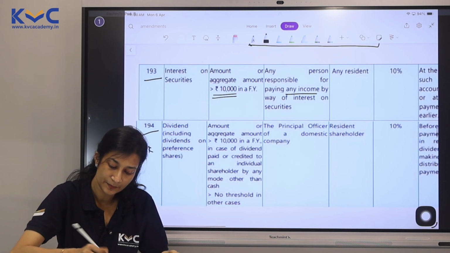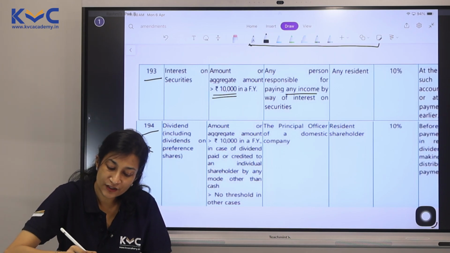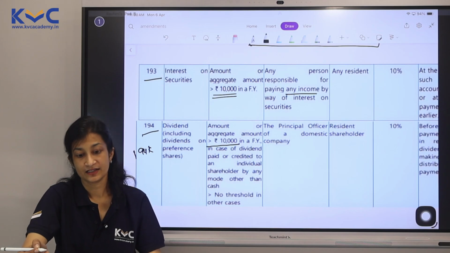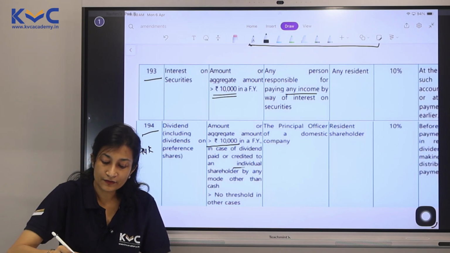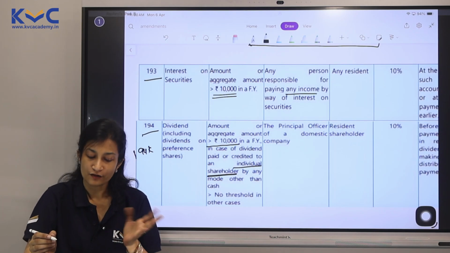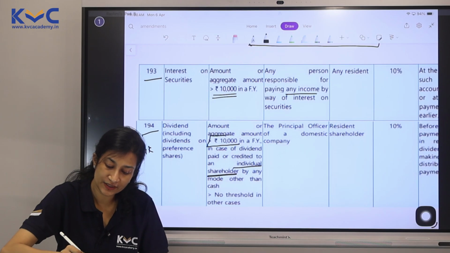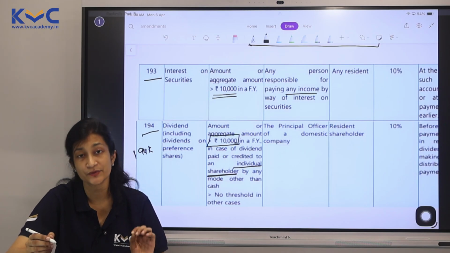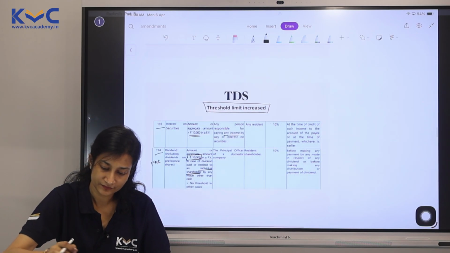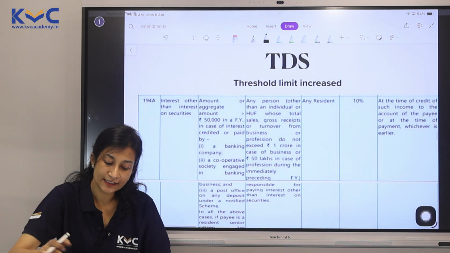It will come later, but please remember so that it is easier. Here the limit is enhanced to 10,000 again. It applies if it is given to an individual shareholder by a mode other than cash. For any other case, of course, no threshold. It is only for individuals that we have a limit of 10,000 now. The next one is 194A.